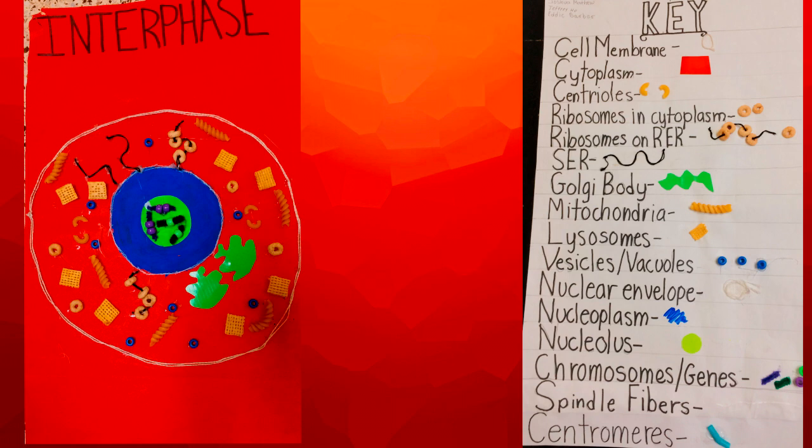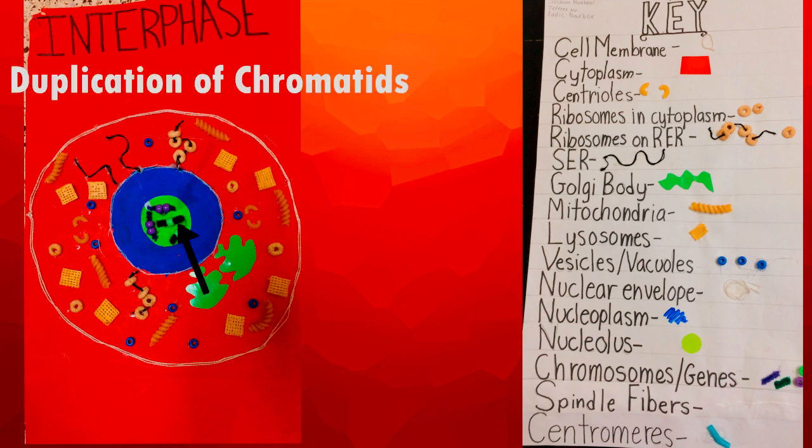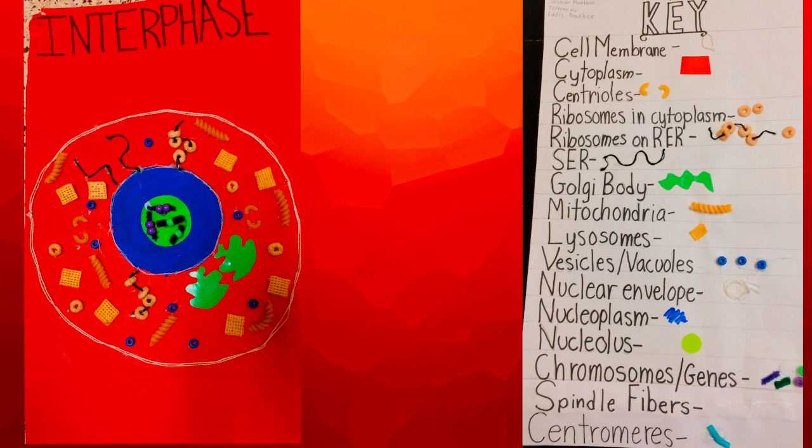The last part of interphase is what happens inside another organelle, the nucleus. The chromatids duplicate, but they don't join as a sister chromatid. All the chromatids are floating around the nucleus ready for the process of mitosis.